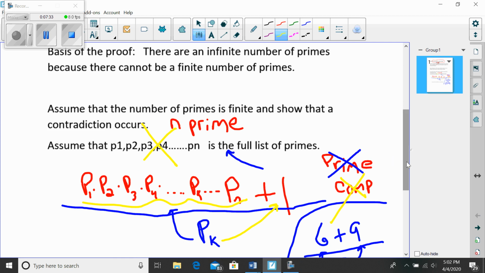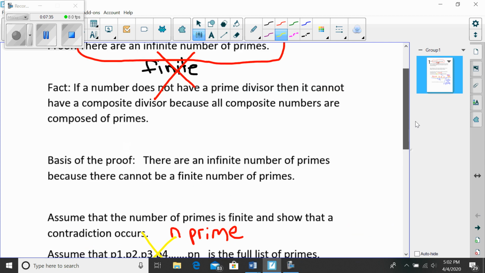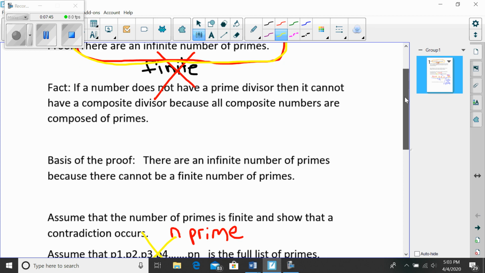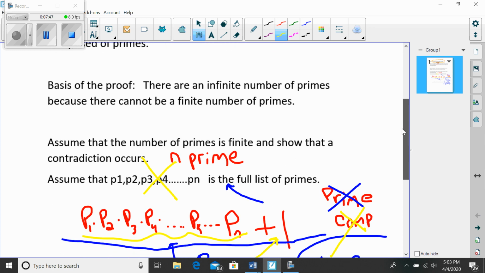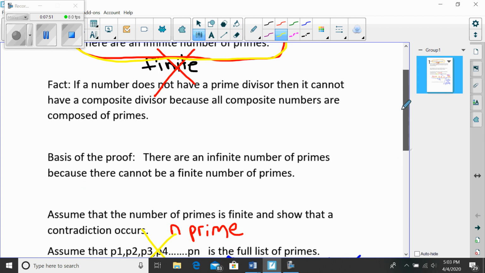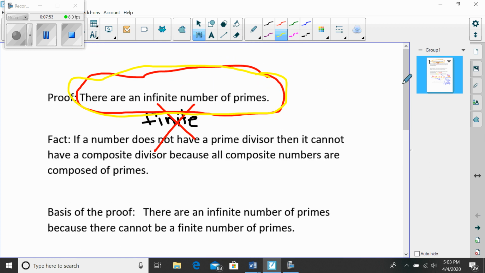If the list of primes can't be finite, then all I'm left with is that it's got to be infinite. So the number of primes is infinite because when I tried saying it was finite, I ran into a problem. The list of primes is infinite because it can't not be.